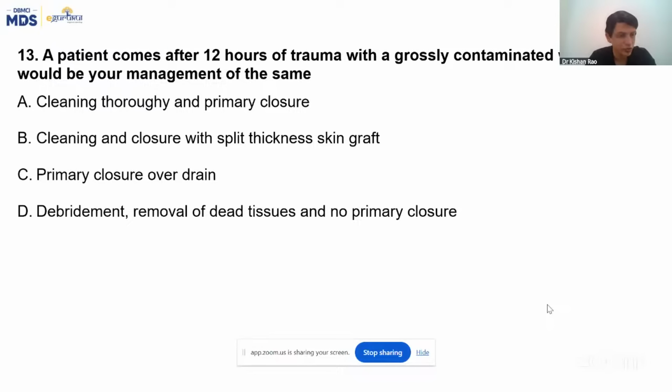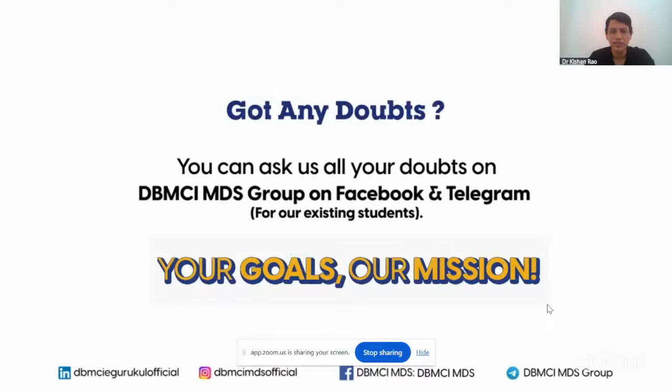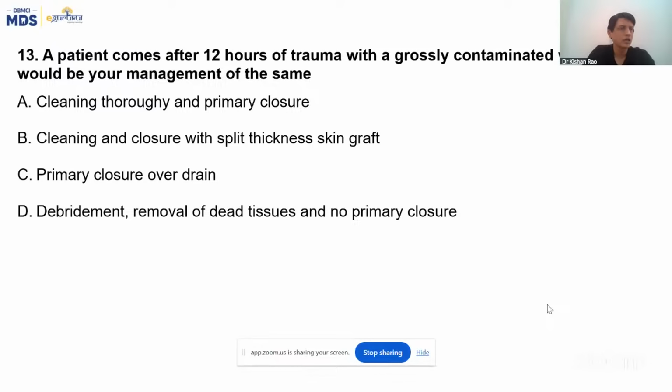Shreya is right. Muskan is right. Okay, good. So I think then there are some questions on this. What is Beck's triad? What is pericardiocentesis? I think Rajesh sir has already discussed that. Any other questions related to surgery?